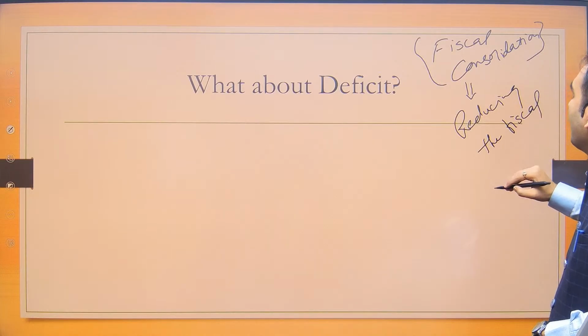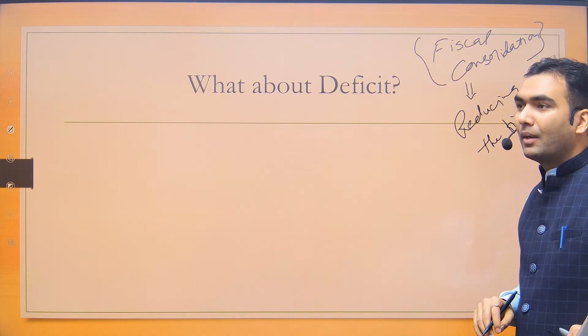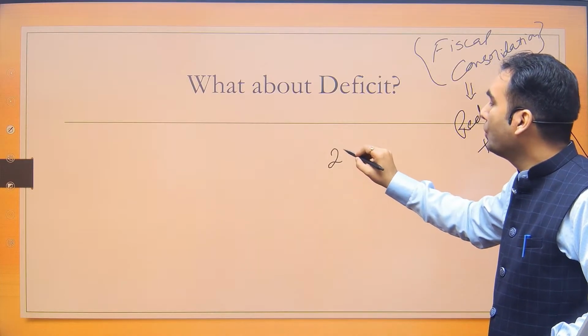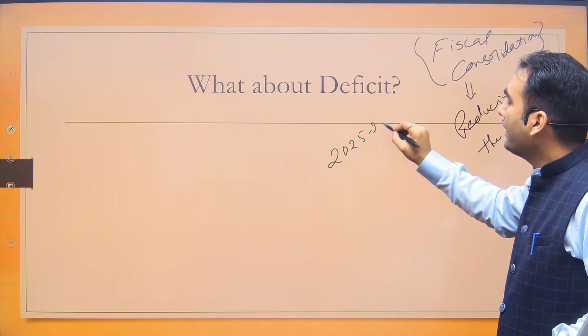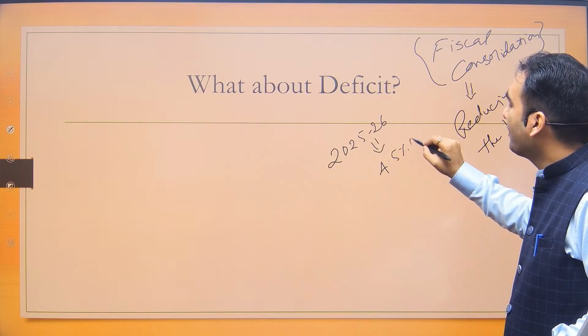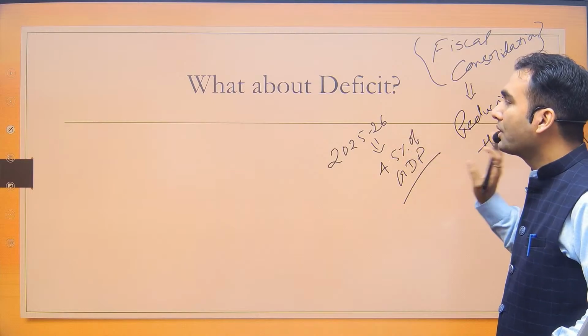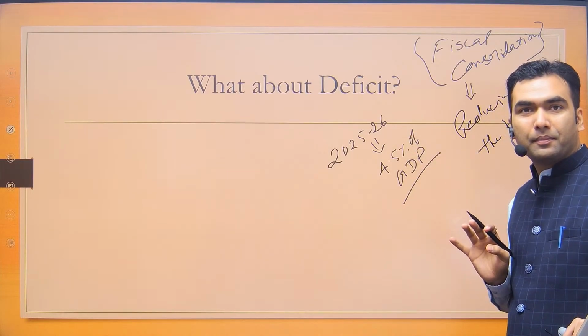So during COVID, the fiscal deficit reached 9.2% of GDP. Now the government says that by financial year 2025-26, the fiscal deficit would be 4.5% of GDP. So now we are continuously every year reducing our fiscal deficit.